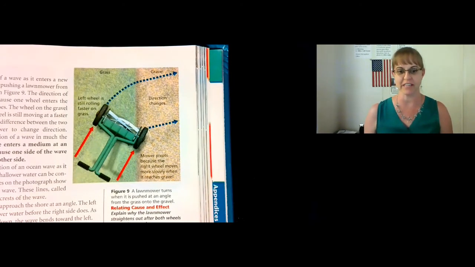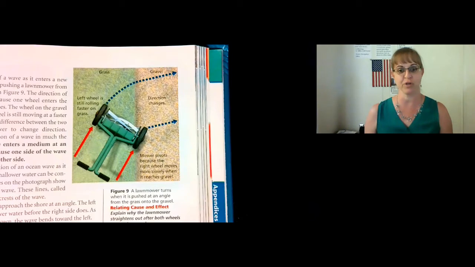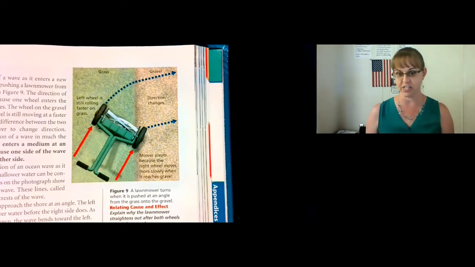As you see, this lawnmower is rolling from the grass onto some gravel. At an angle, notice it's not going straight onto the gravel, it is going onto the gravel at an angle. When the right-hand wheel touches the gravel, it slows down because it's harder to push the lawnmower through the gravel. But the left-hand wheel continues to move more quickly because it's still on the grass where it pushes more easily. Once that left-hand wheel touches the gravel, it slows down too, and then the lawnmower straightens out once it's completely in the gravel.